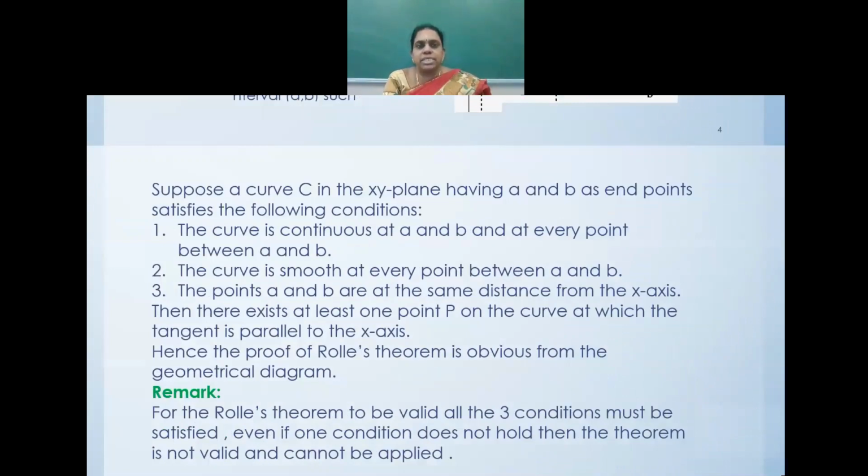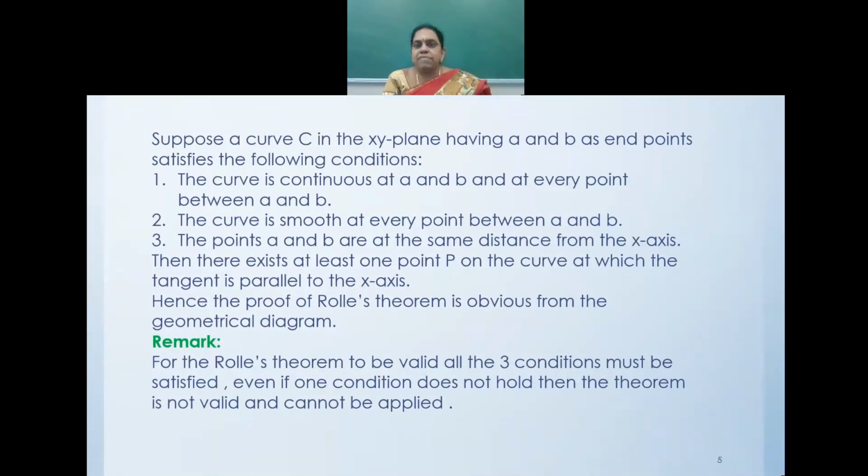Suppose a curve C in the xy plane having A and B as endpoints satisfies the following conditions. The curve is continuous at A and B and at every point between A and B. The curve is smooth at every point between A and B. The points A and B are at the same distance from the x-axis. Then there exists at least one point P on the curve at which the tangent is parallel to the x-axis. Hence, the proof of Rolle's theorem is obvious from the geometrical diagram.